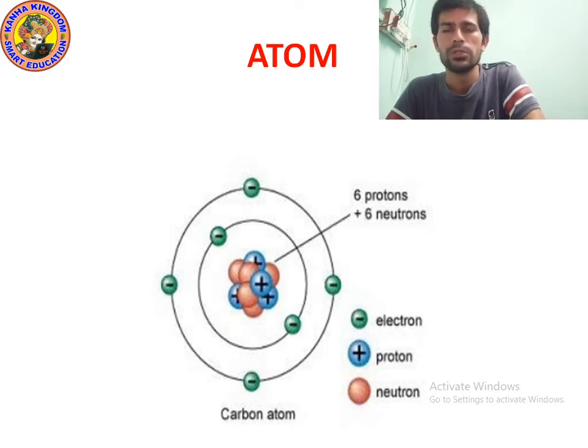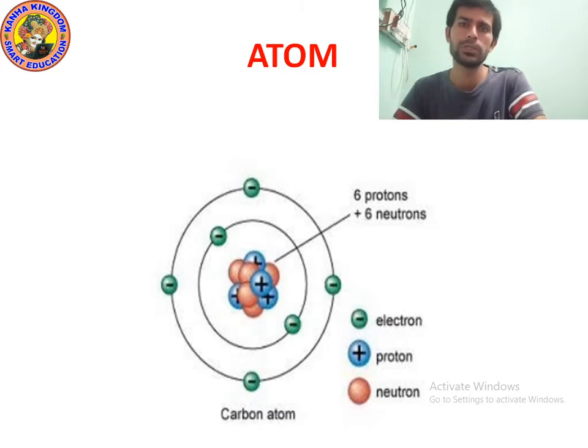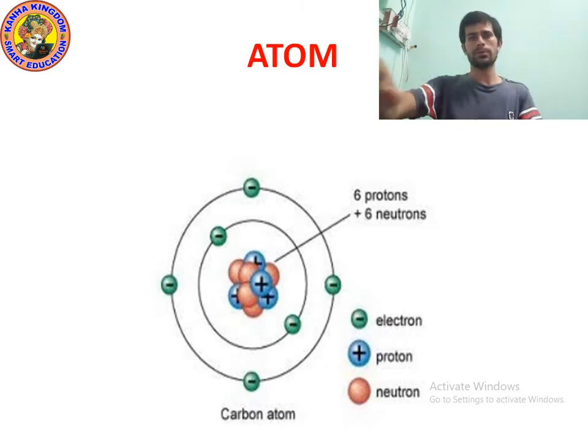So you can imagine that the sun is the center of the solar system. In the same way, the nucleus is the center of our atom. In the nucleus, proton and neutron are present. I hope you understood. Now let's move on to the next point.